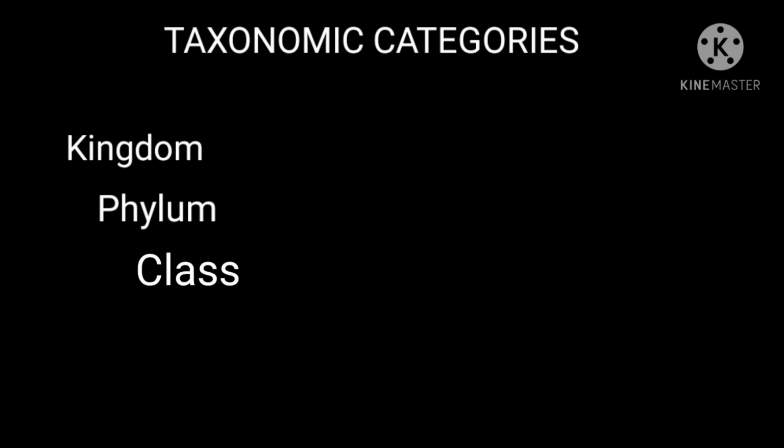Class is the next level down. As mentioned earlier, some classes from the phylum Chordata include mammals, reptiles, and amphibians. Arthropod classes include the likes of insects and arachnids, which is spiders, mites, and scorpions.